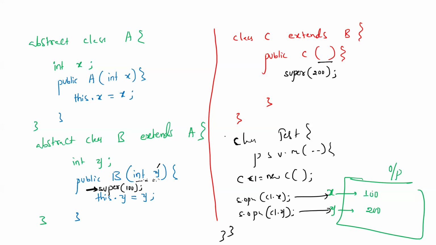We should have a matching constructor here also. Understood? The constructor chain will miss. You are thinking that from class C only, if you use super of 200 without this initialization, will it initialize the X variable? No. The chain will miss. The constructor chain will miss.